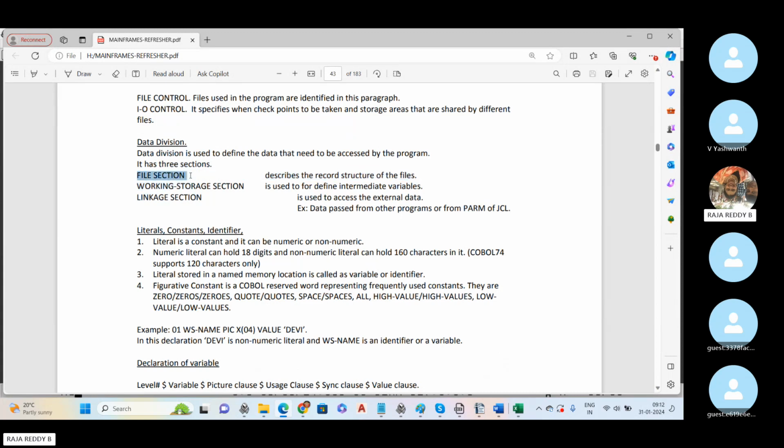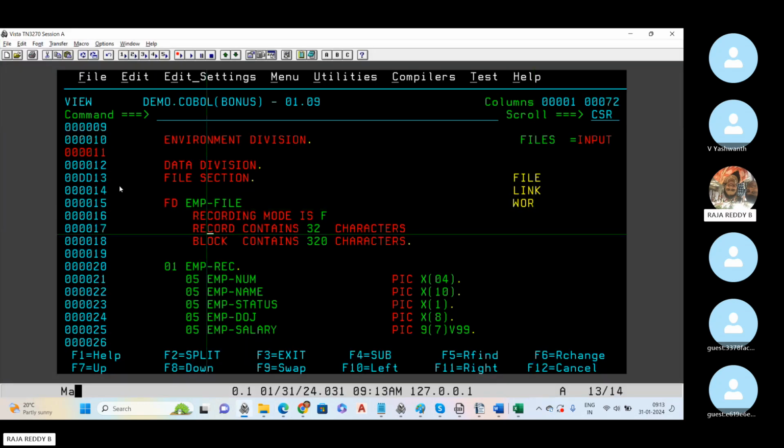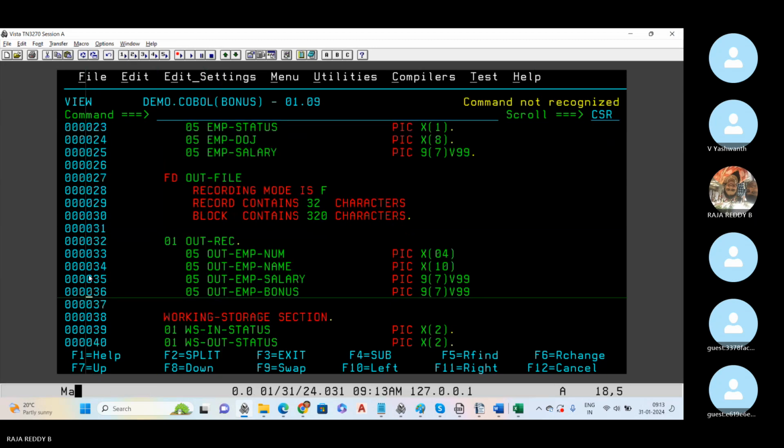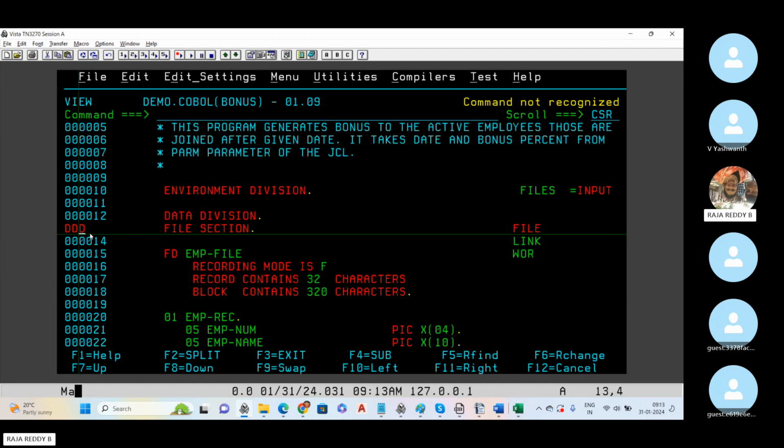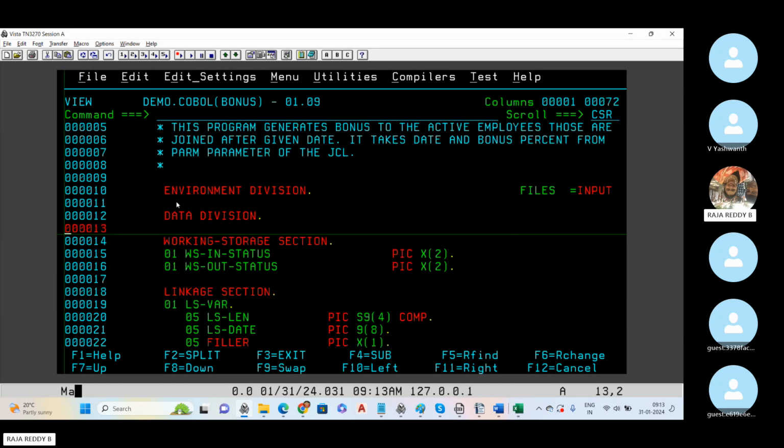In the file section, if I am using files, I should describe the structure of the file. If I am not using files, you can remove the file section.